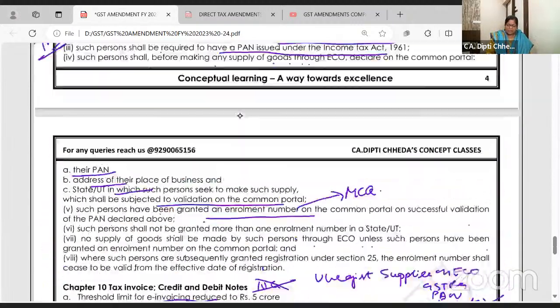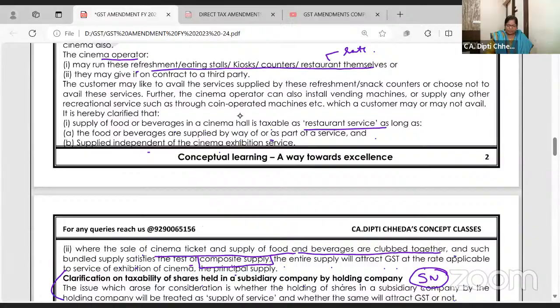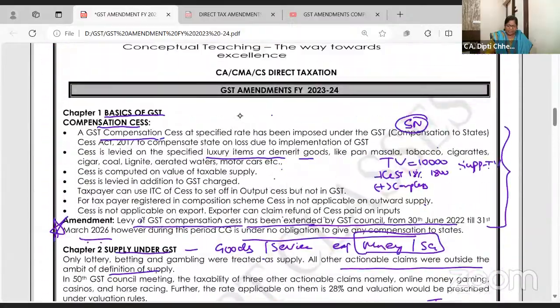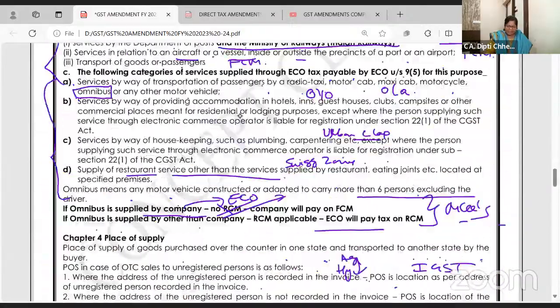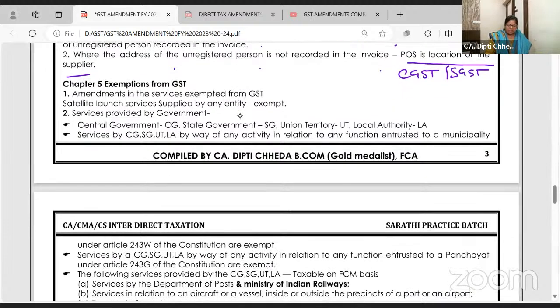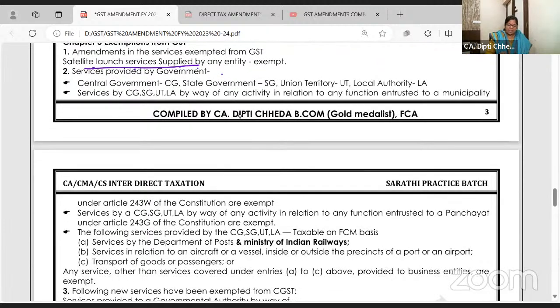Yeah. Last one now, we'll go for chapter 4 which was earlier. अब 5 हो गया है. जिसका नाम है exemptions. बहुत छोटे छोटे exemptions. Satellite launch services, earlier they were exempt by ISRO and Antrix. Now anyone giving satellite launch related services, exempt.